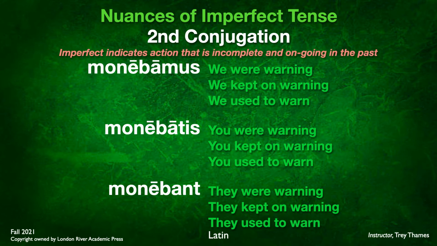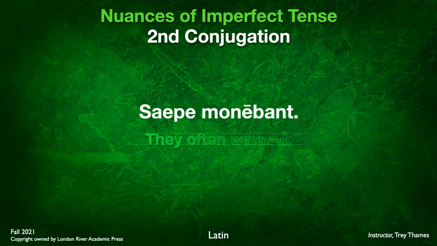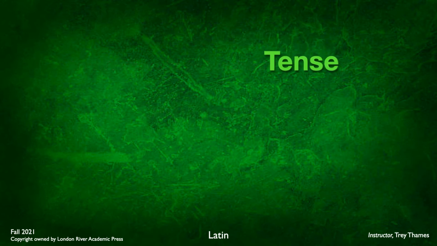There we go. And of course, the same applies here for saepe monebant. They often warned, where you can translate it as a perfect verb with saepe. All right, so take the time to learn the imperfect because we're moving on now to future tense.